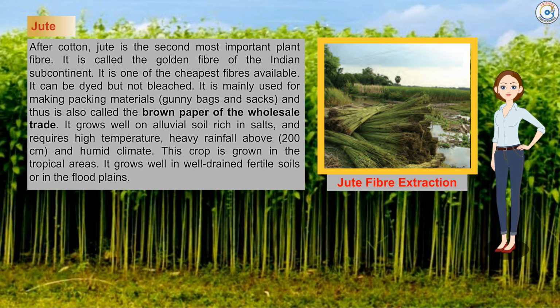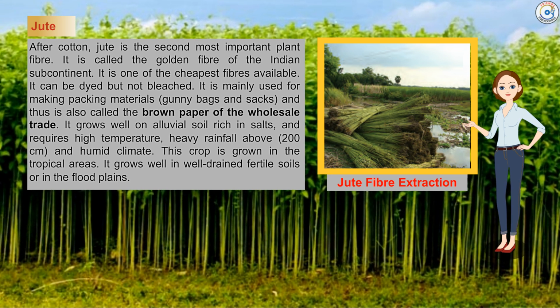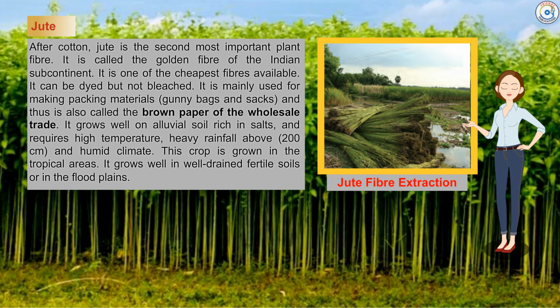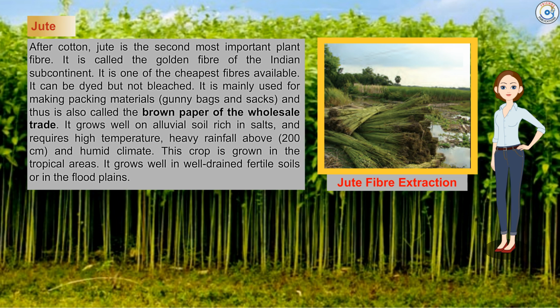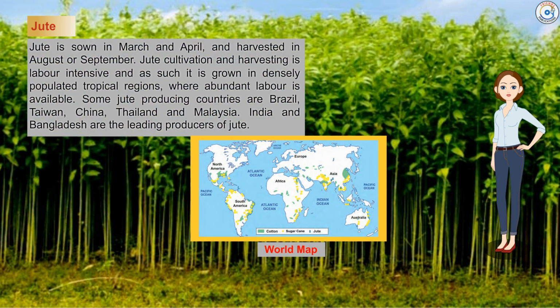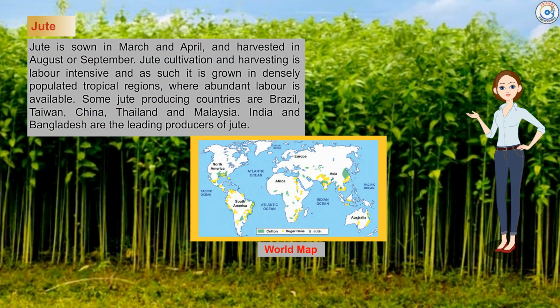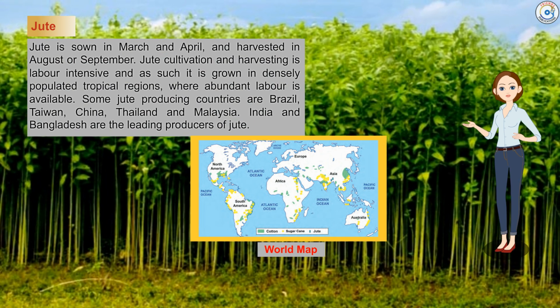It grows well on alluvial soil rich in salts and requires high temperature, heavy rainfall above 200 centimeters, and humid climate. This crop is grown in tropical areas. It grows well in well-drained fertile soils or in the flood plains. Jute is sown in March and April and harvested in August or September.